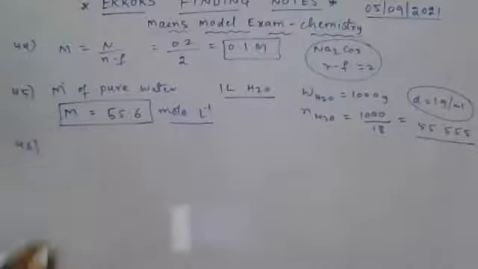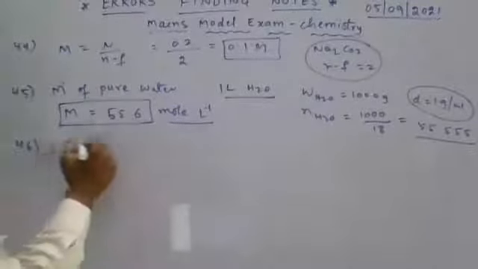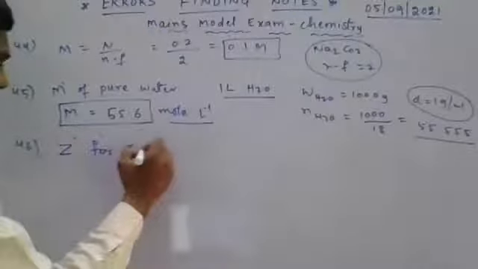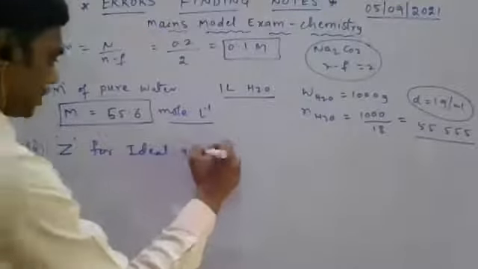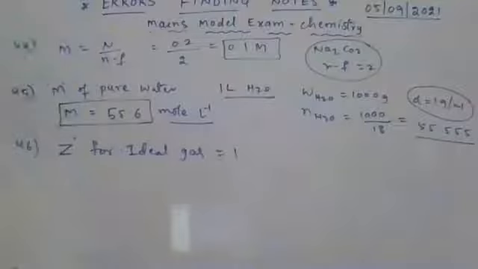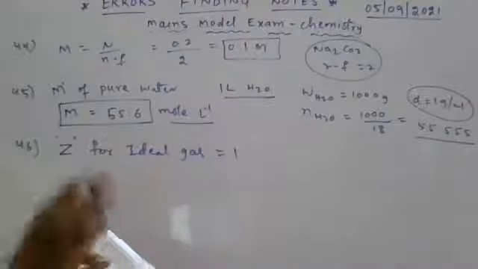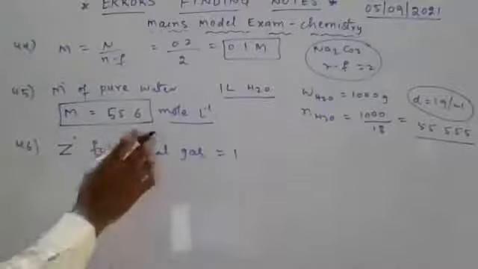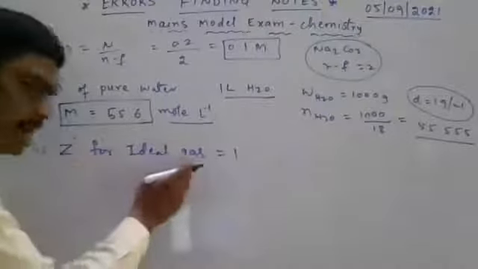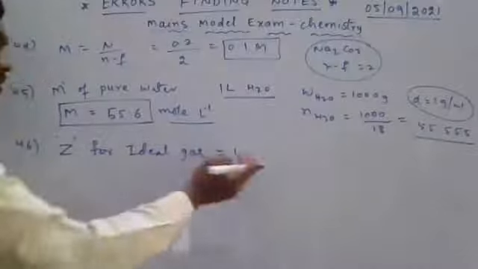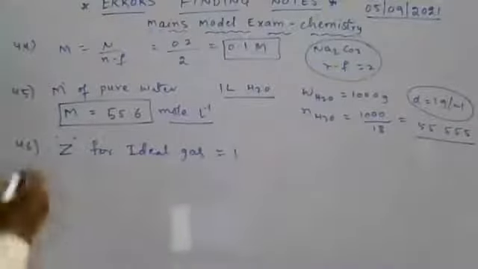Question number 46. For any gas at Boyle temperature, the value of compressibility factor. Here Z for ideal gas is equal to 1. Here the question is indirectly given. Boyle temperature means the temperature at which a real gas approaches ideal gas. Ideal gas Z value 1 only.